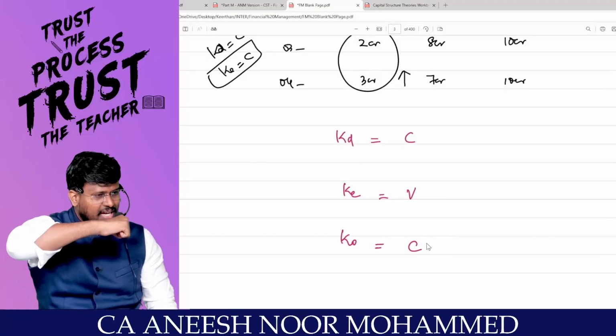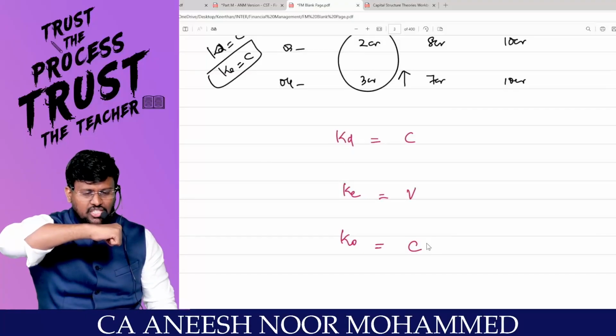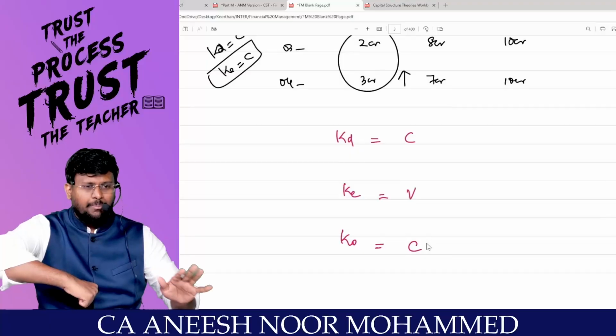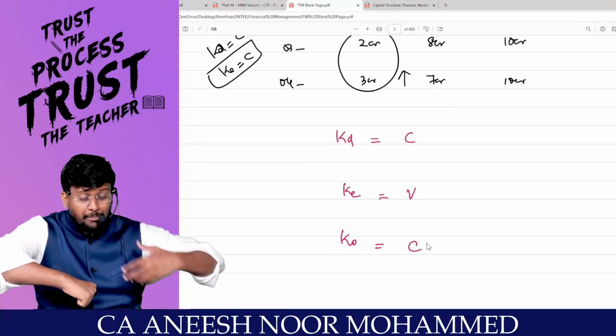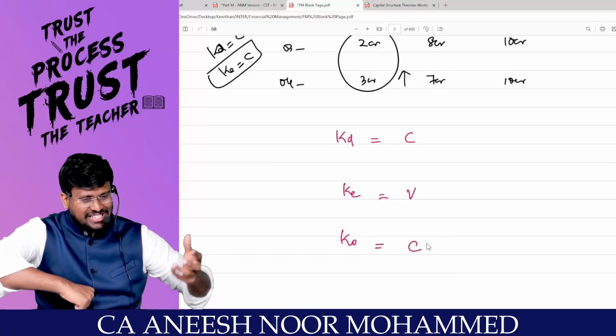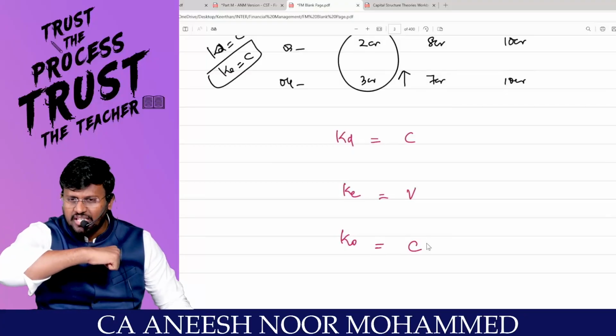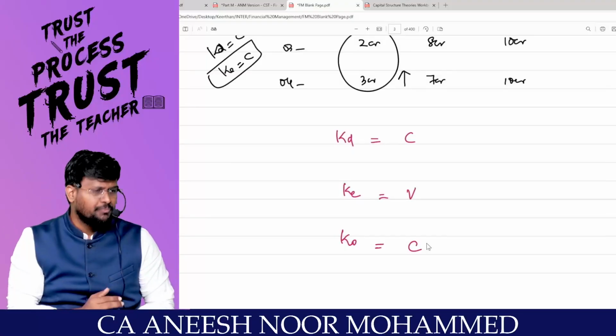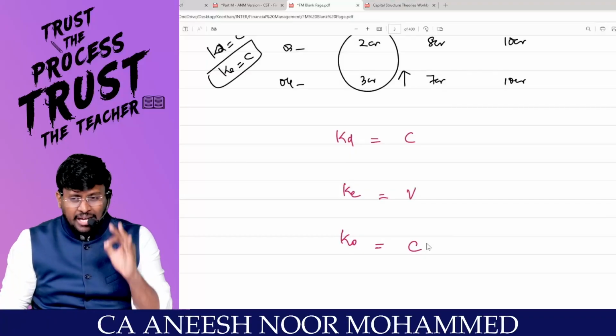This is the KO. When you inject debt into the capital structure, KD is the cheaper source of finance. Because of that, KD pulls down KO. Now KO reduces, value of the firm increases. But NOI is saying that if you inject debt into the capital structure, the fear of the equity shareholders increases and KE increases and it pulls up KO, and KO remains constant. That means KO will not change. If KO does not change, my dear lovable students, my value of the firm will not change. That's why the NOI approach is a theory of irrelevance.